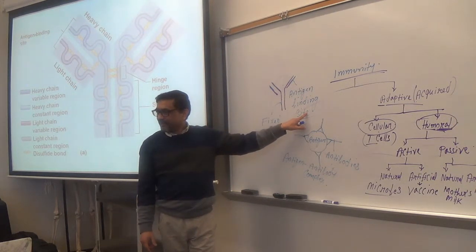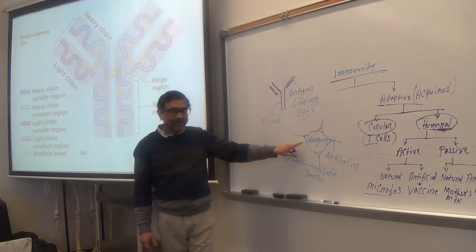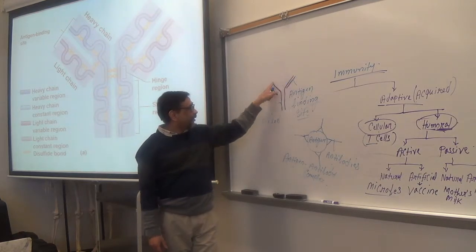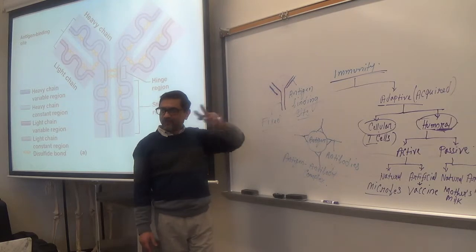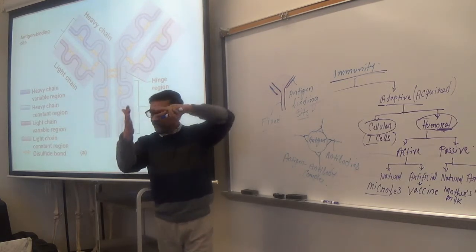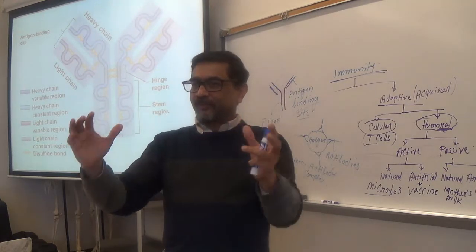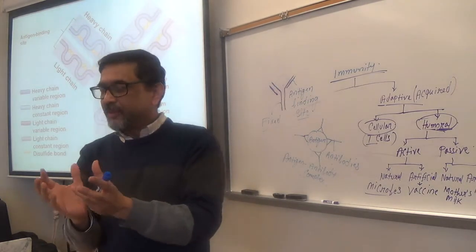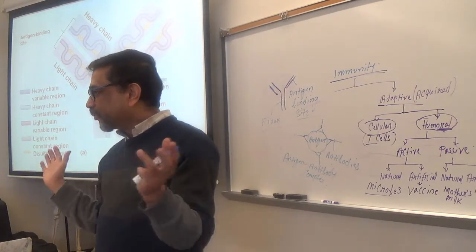That means this part will bind with the antigen, and you see here that this part gets attached to the antigen and forms a complex. That is called the antigen antibody complex.